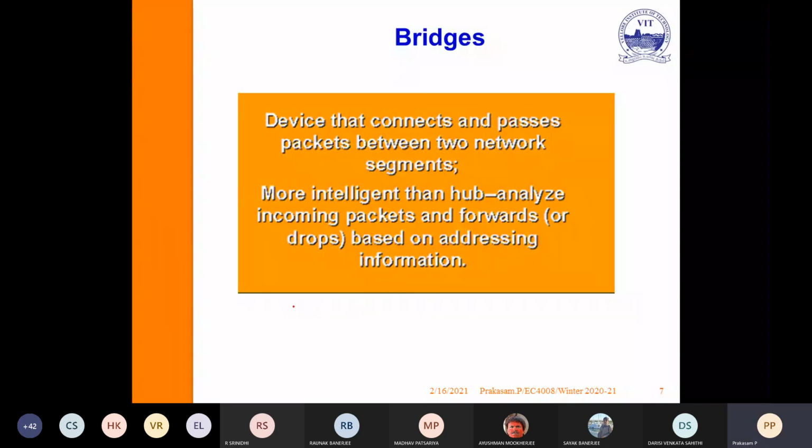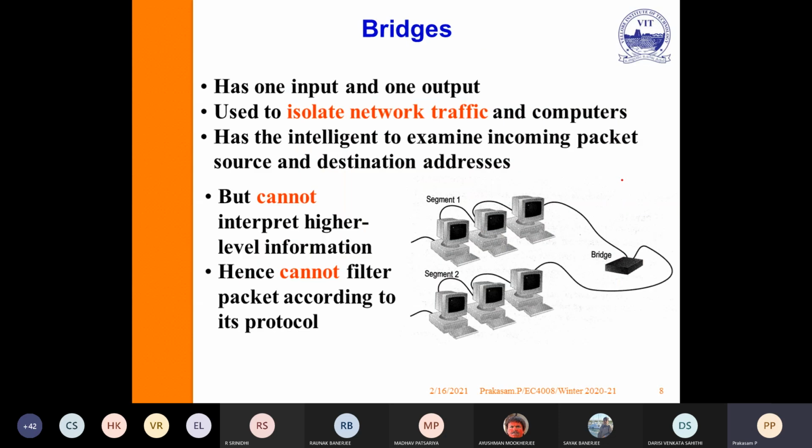Next, the bridges. A bridge is a device that connects and passes packets between two network segments. It is more intelligent than a hub. It analyzes incoming packets and forwards them based on the addressing information. In the physical layer there is no need to look at the address, it just passes. Here the bridge is a little more intelligent than a hub. It analyzes incoming packets and forwards or drops them based on the addressing information.